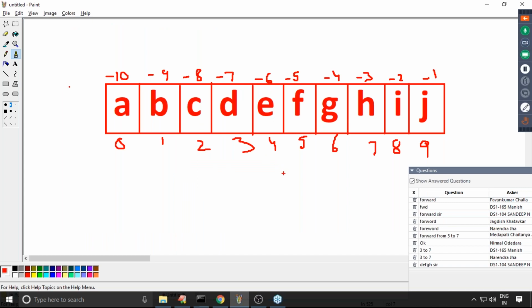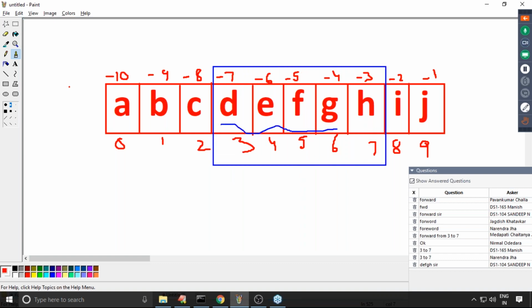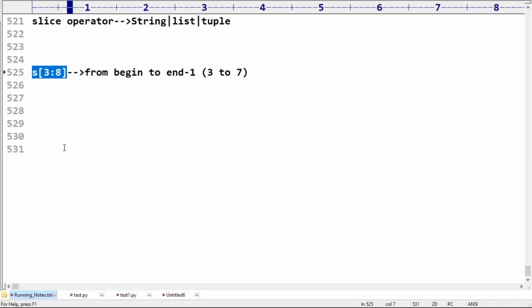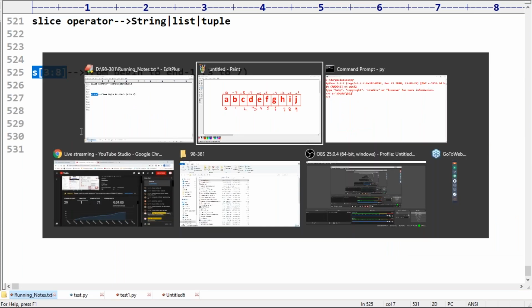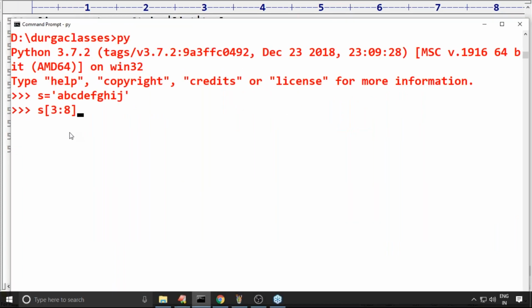Can you please observe very carefully? 3 to 7, third index to seventh index, D to H is the answer. D to H itself is the answer. Any doubt? Please respond.